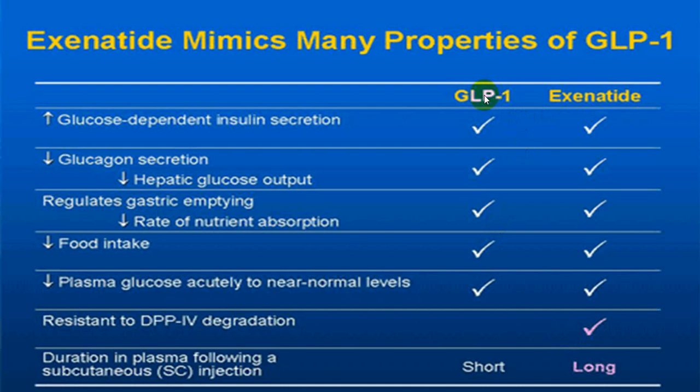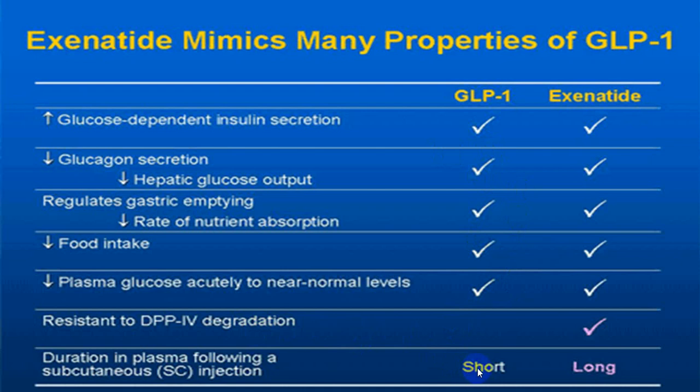Now if you compare GLP-1 with exenatide, which is short acting: GLP-1 is secreted by the L cells of the ileum and colon, and the main disadvantage is that it is rapidly metabolized by the DPP-4 enzyme, hence it is very short acting.